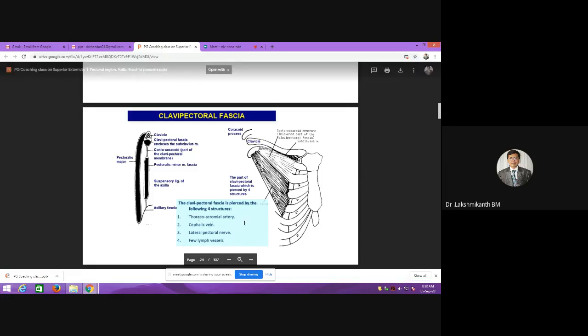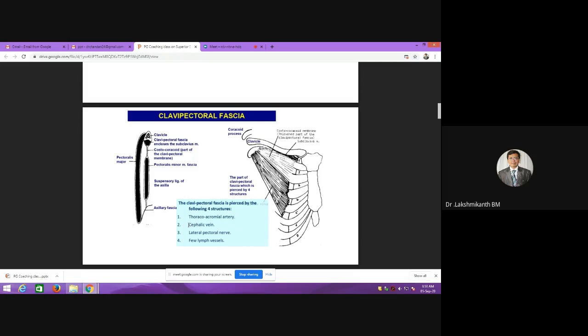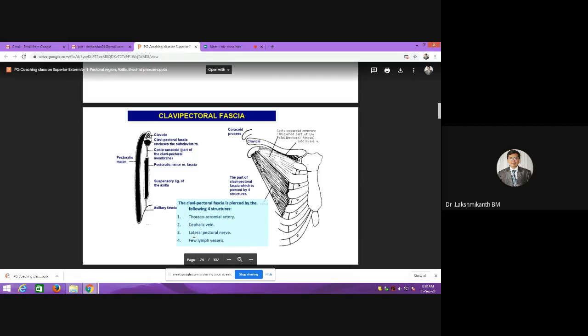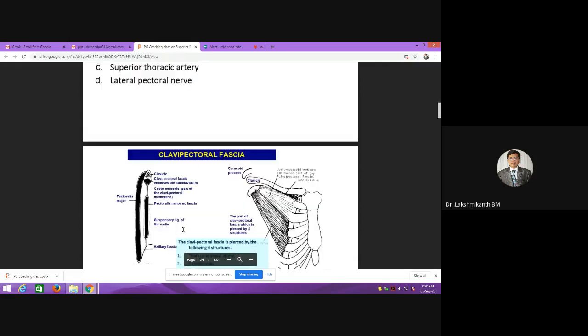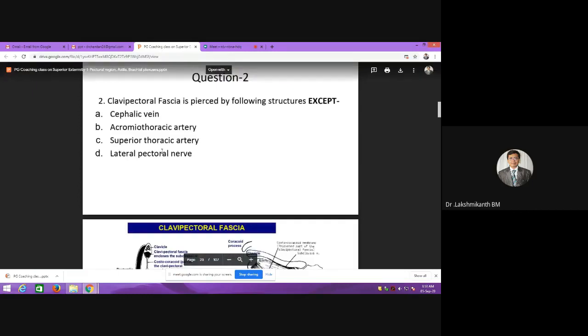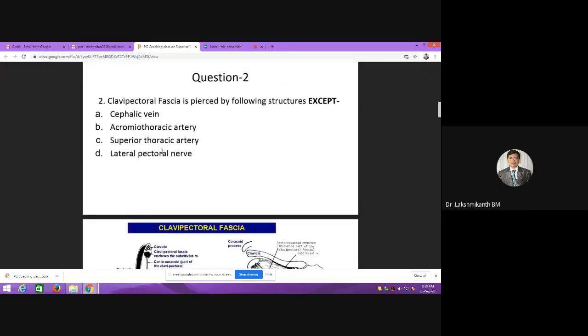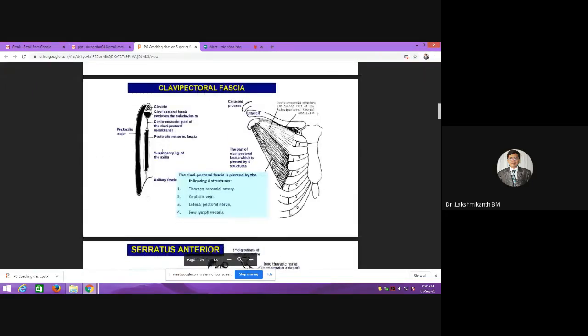The artery is the thoracoacromial artery. The vein is the cephalic vein, and the nerve is the lateral pectoral nerve, plus a few lymphatic vessels. Sometimes this question can be twisted. Sometimes they may give two nerves. That time also you should not get confused. If you remember, there is something called the medial pectoral nerve. So which muscle will the medial pectoral nerve pierce?